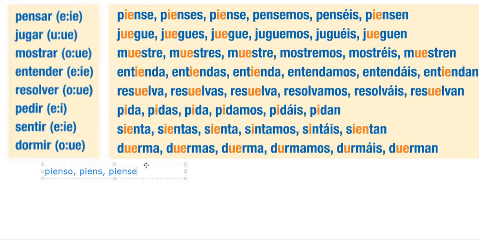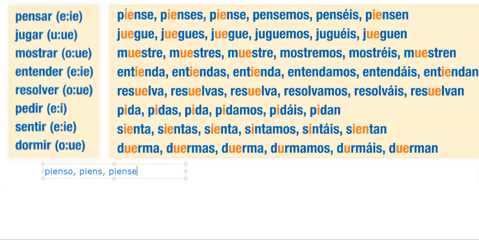Now, that's how it works for AR verbs. That's how it's going to work for ER verbs. We're going to see an exception, though, when we get to IR verbs. But let's still stick to pensar right now. Now, remember that this is still a present tense conjugation. Even though we're not in the indicative now, still present tense. And in the present tense, we have stem changing verbs.